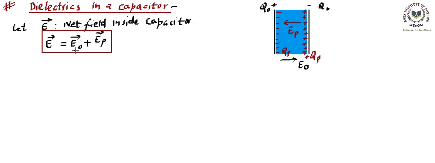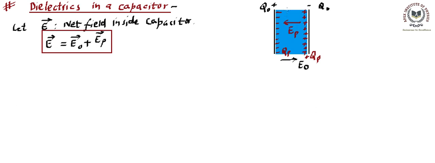Now we can say surely if E naught becomes 0, EP will be 0, hence E will be 0. That means if we don't give any charge to the plates, there will be no polarization, no field existing. So everything is coming because of the charged capacitor. Making sense? Now we can go ahead and talk about what this E naught and what the EP is.